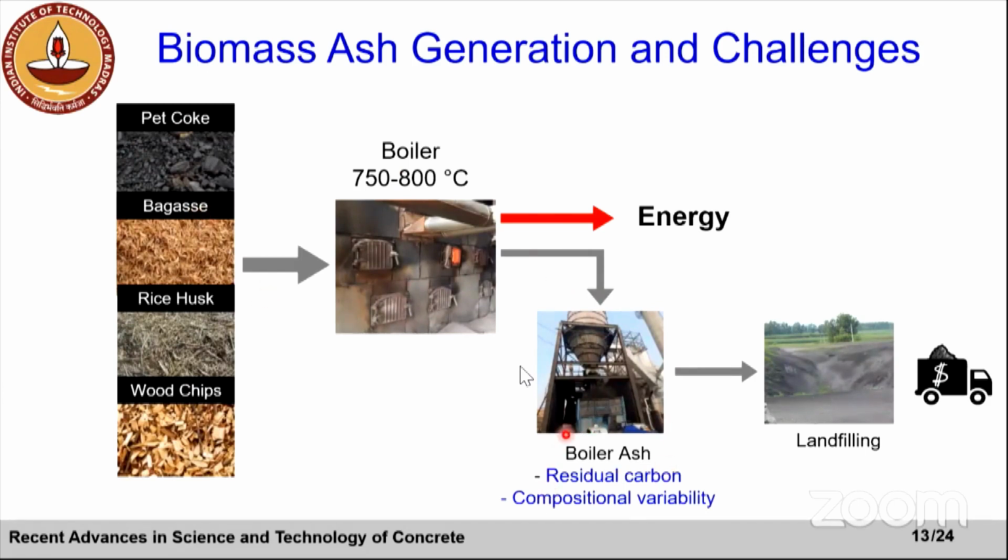Now, the problem is this ash contains a lot of residual carbon. We are talking about 20 to 30% LOI, which is significant, right? And again, it has significant compositional variability. Season to season, there will be significant difference in the characteristics of ash.